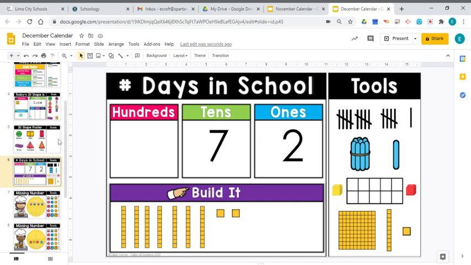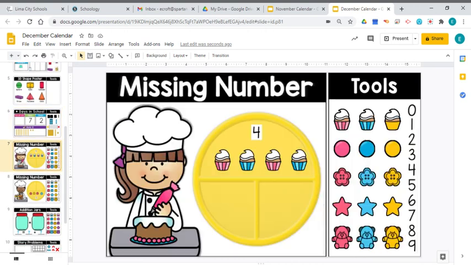All right, lots of new things as we start our new month. Remember yesterday, we started taking apart numbers. All right, we took apart the number 4 and the number 5. So today I've got 4 cupcakes here and I've got a plate. Have you ever seen these kind of plates that are kind of divided? Well, this helps us understand this concept of being able to take them apart, because I have 4 cupcakes, but I can move